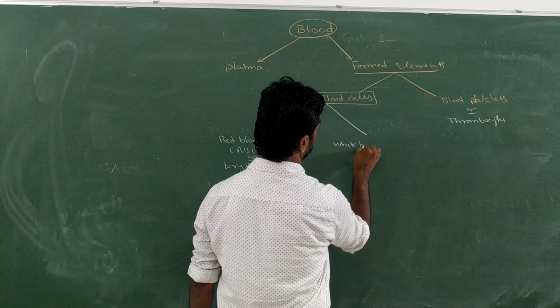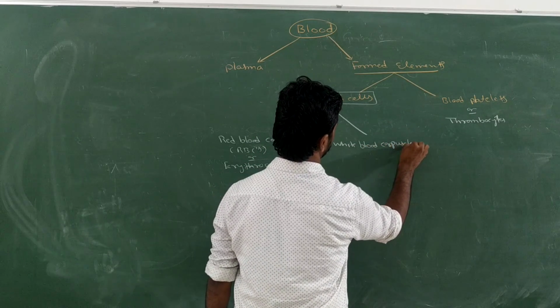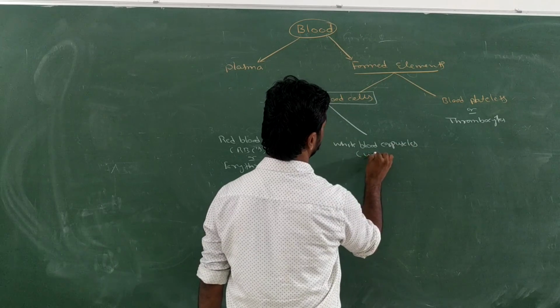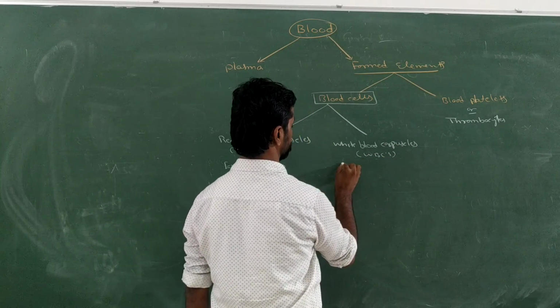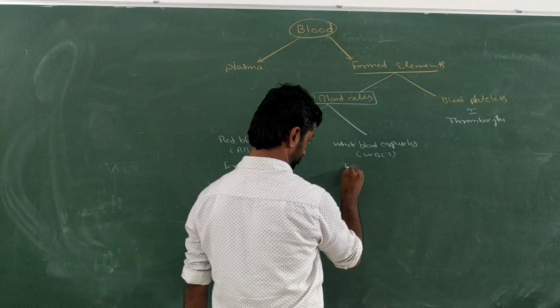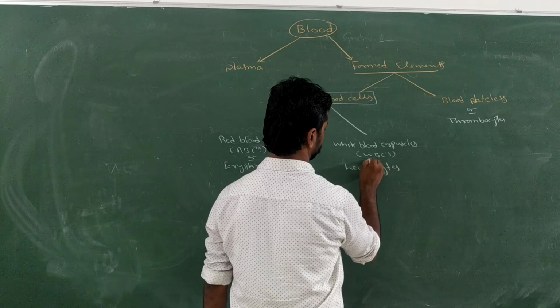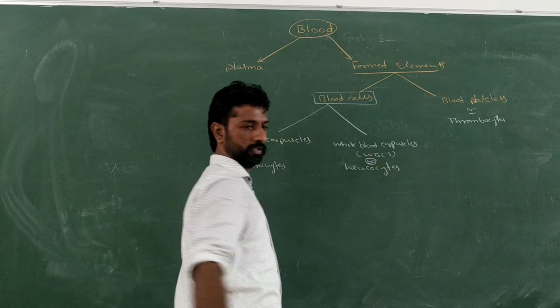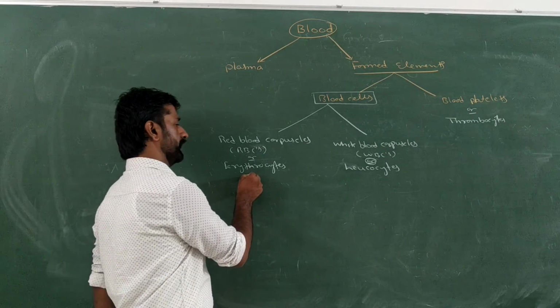white blood corpuscles, also called leukocytes. Is there any subtype present in the RBC?